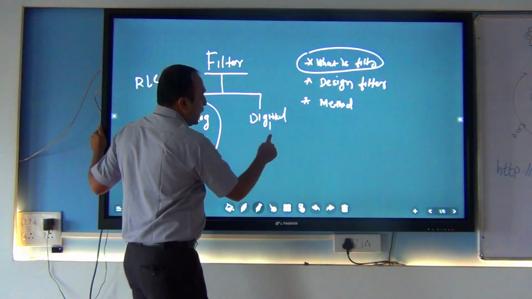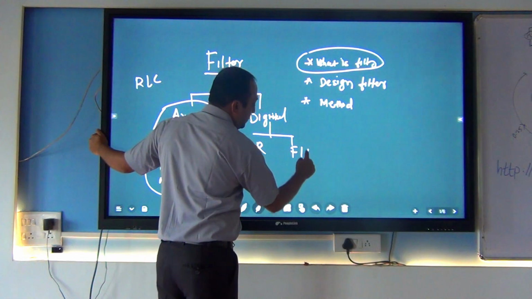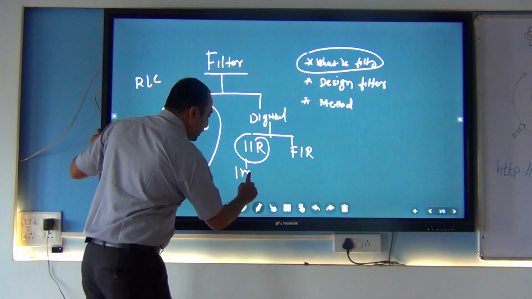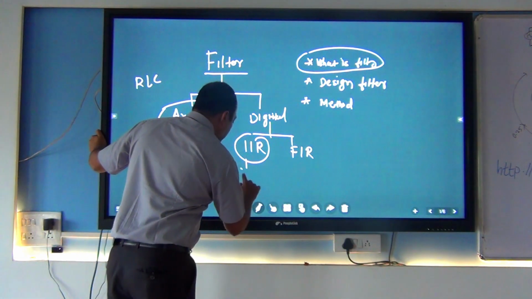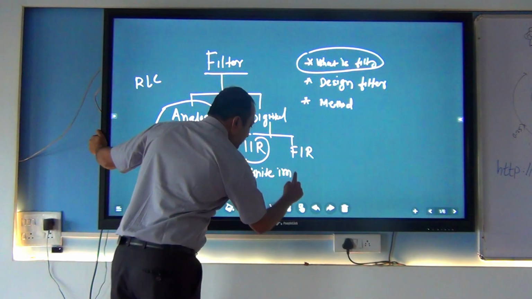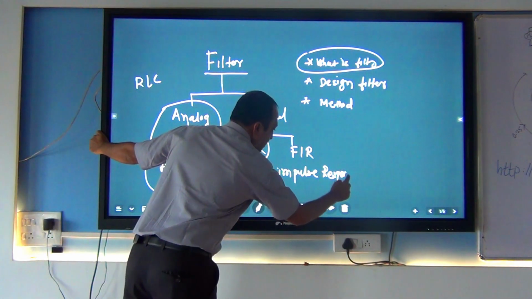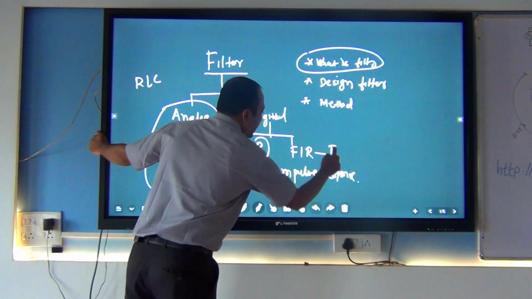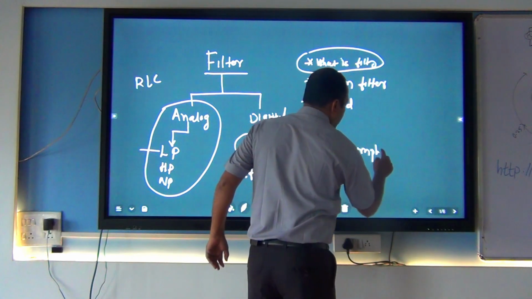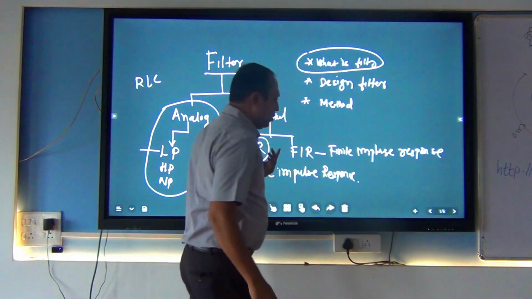Under this category we have two types of filter. One is called an IIR filter, another one is called an FIR filter. What is meant by IIR filter? IIR means infinite impulse response. So this is called infinite impulse response. The second one is called finite impulse response. So these are the two filters.